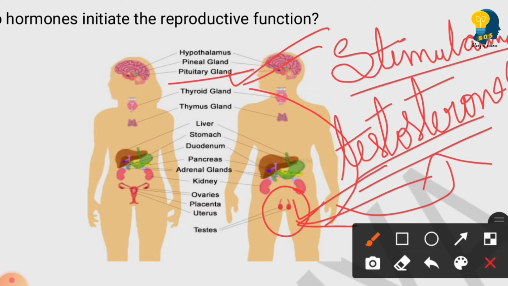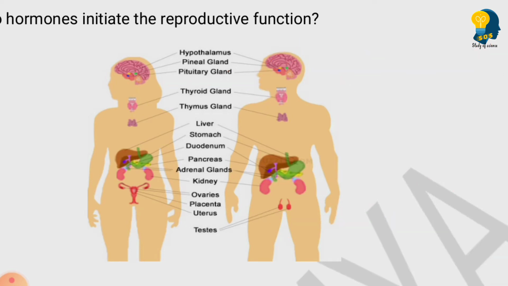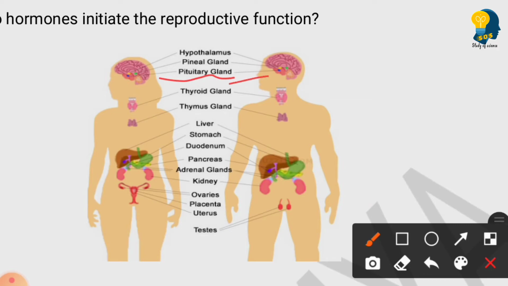This stimulating hormone is released by the pituitary gland, and it will send the signals to the testis, and thereby the testis releases a hormone called testosterone.